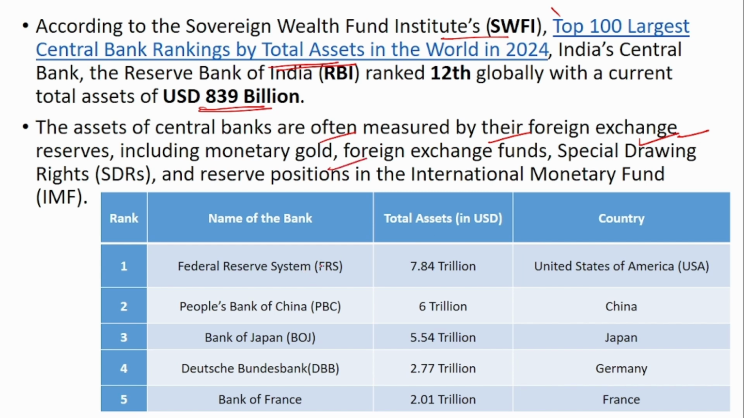The first 5 positions are Federal Reserve System with total asset size of 7.85 trillion, People's Bank of China with total assets of 6 trillion, Bank of Japan with 5.54 trillion, and Deutsche Bank with 2.77 trillion. The fifth position was by Bank of France with 2.01 trillion total assets. So remember the first 3 mainly, it is Reserve Bank, Federal Reserve Bank, and then China's, and then Japan's.